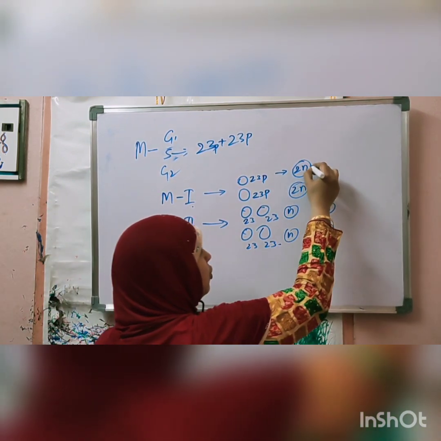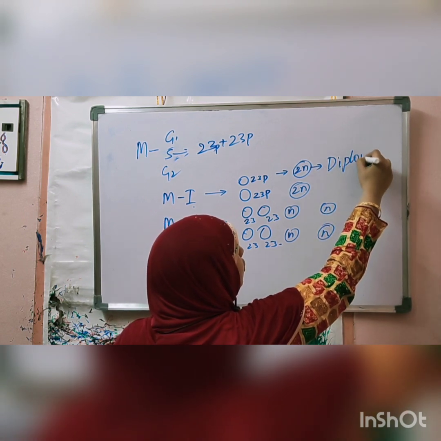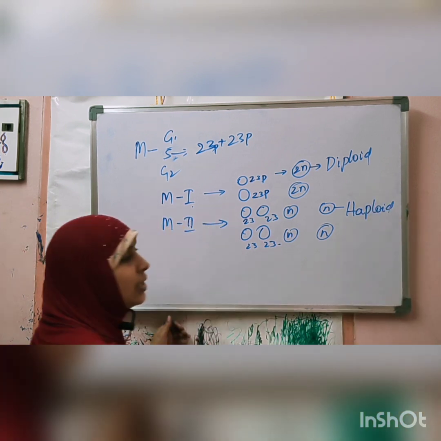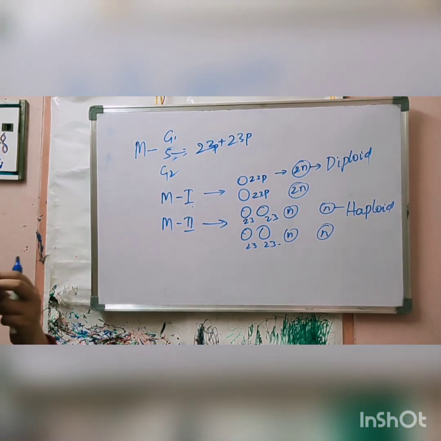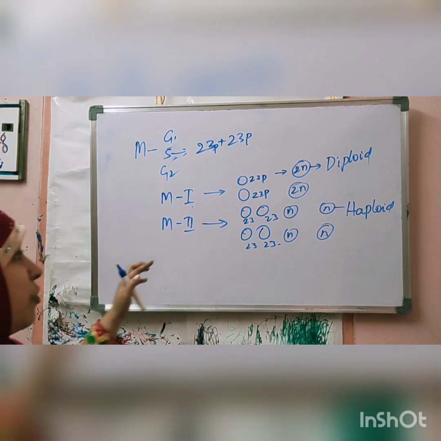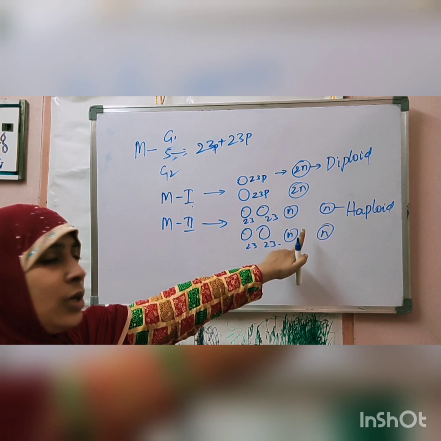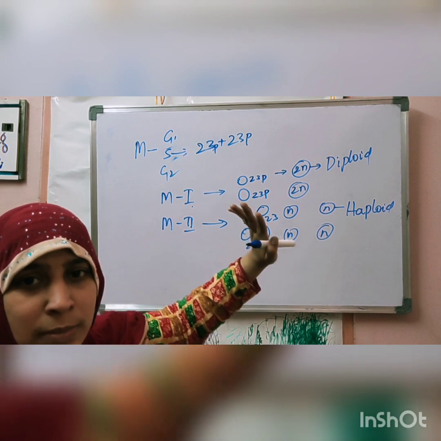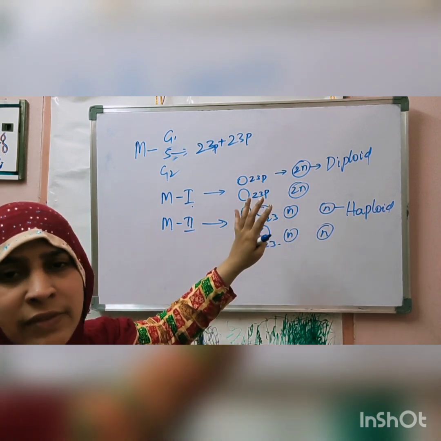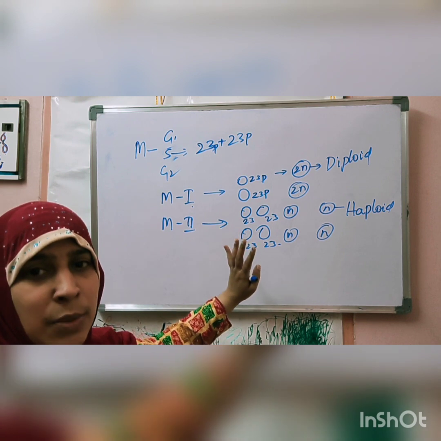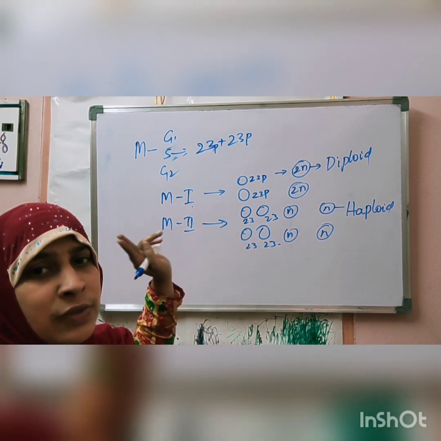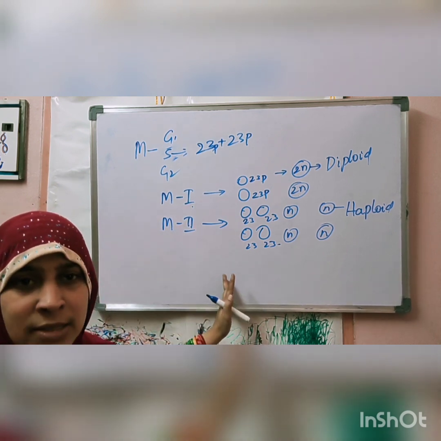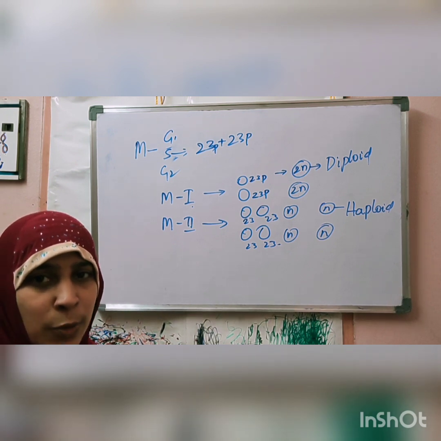The paired chromosome state is called the diploid stage. Two sets of chromosomes are present. The unpaired state is called the haploid state. So that is the difference between meiosis and mitosis. At the end of meiosis, four daughter cells are formed. Each one has only one set of chromosomes. The doubling of chromosomes takes place only once. So you need to remember only four differences, children. They will not ask you this for an 8-mark question. Maximum they'll ask you for a 2-mark question. If they ask a 2-mark question, you simply say that meiosis takes place for the formation of gametes. Mitosis takes place in the entire rest of the body.